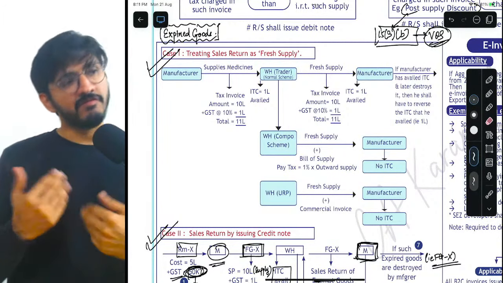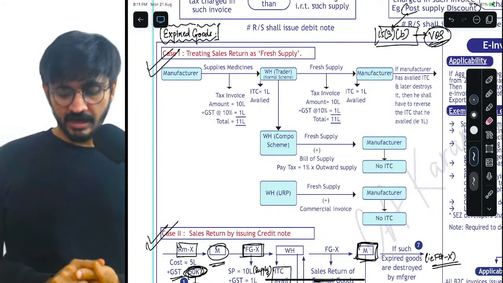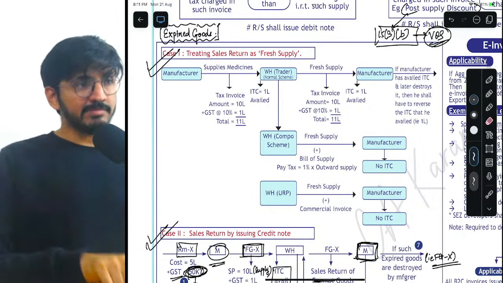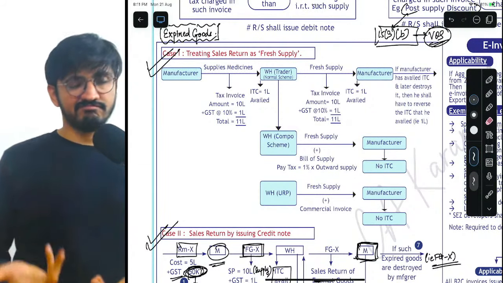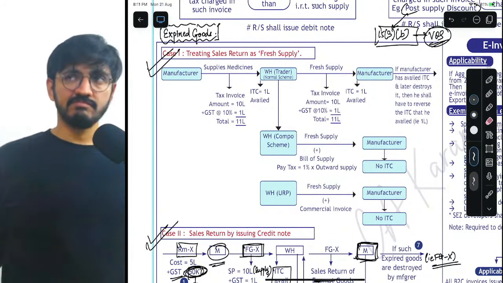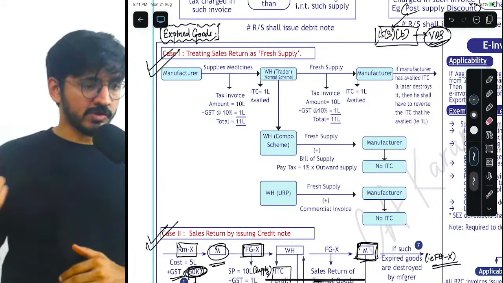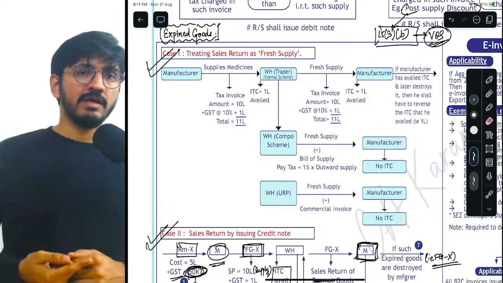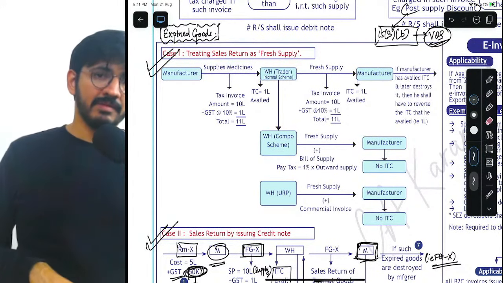Now understand, the same sales return that I was talking about here, instead of sales return, it is considered as fresh supply.